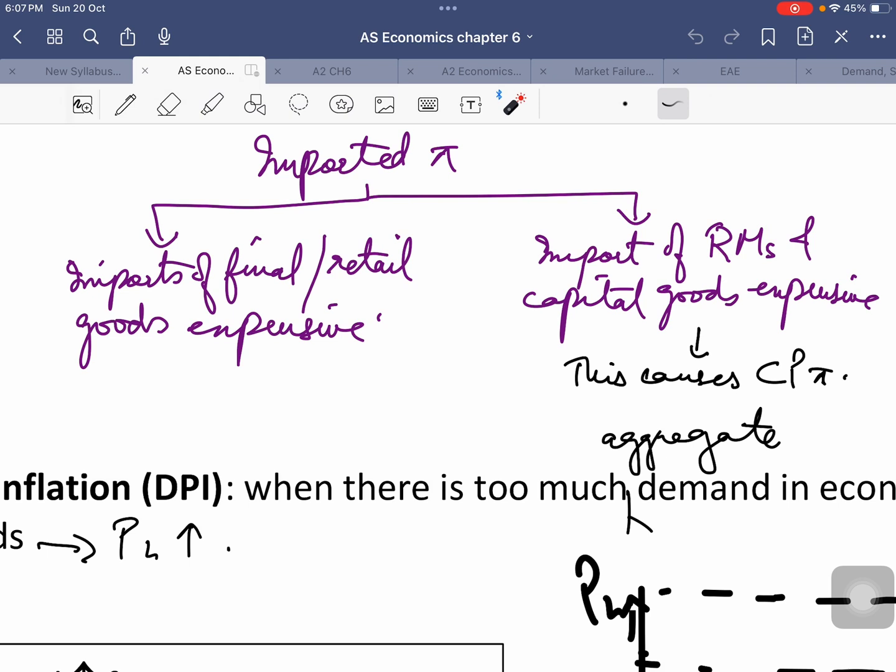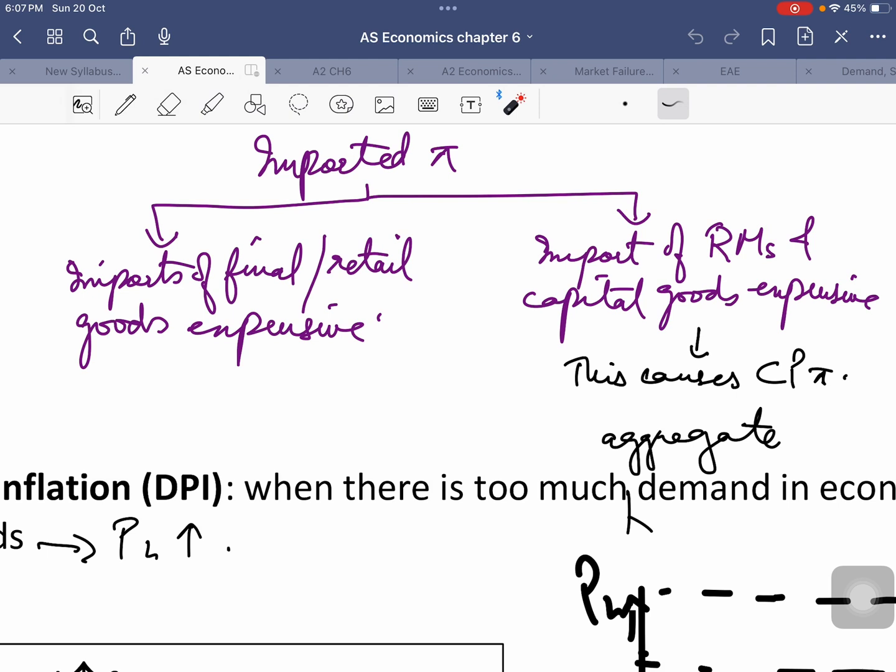Cars aren't used as factors of production. So let's suppose we are importing cars, and those cars are becoming expensive, maybe because our exchange rate is depreciating, or maybe because the prices of cars in international markets have risen. So they're becoming expensive.